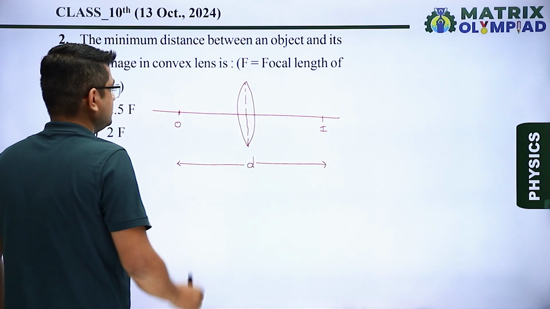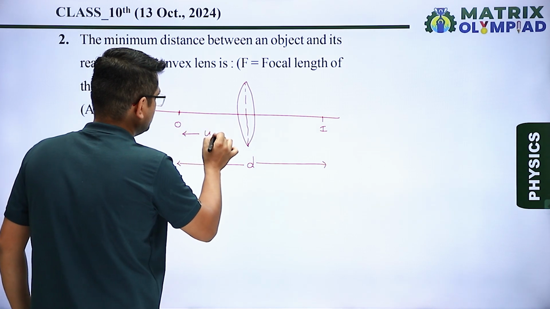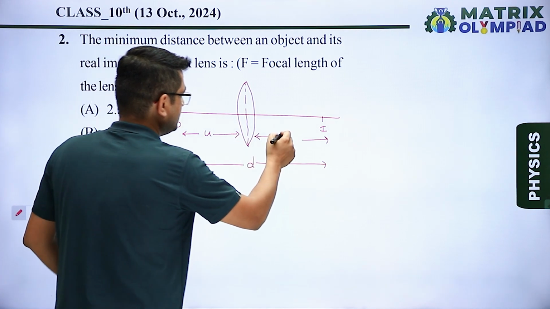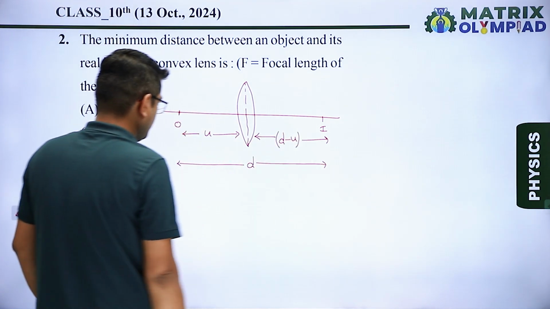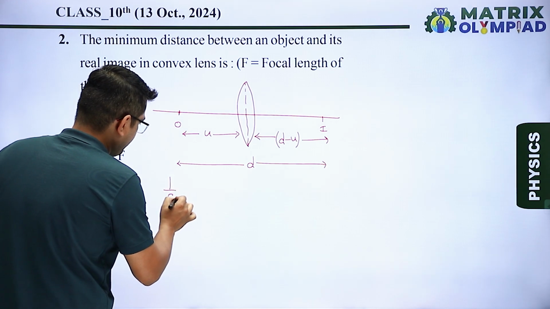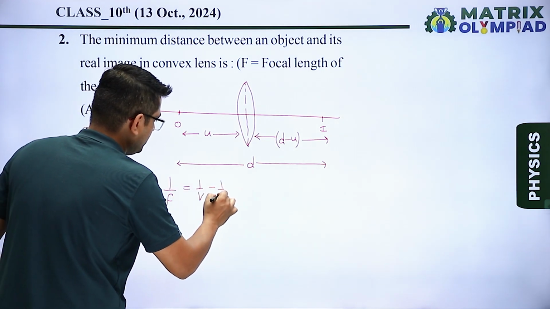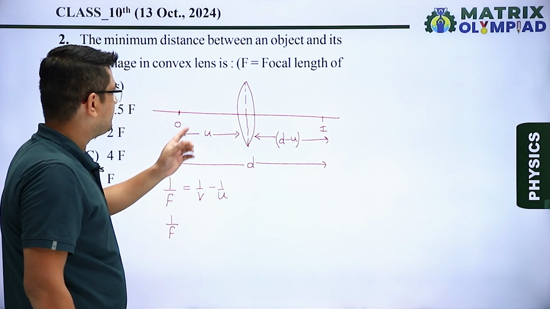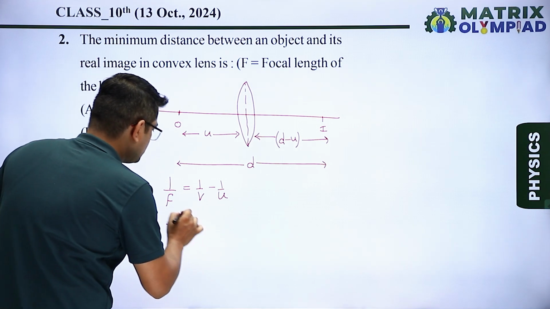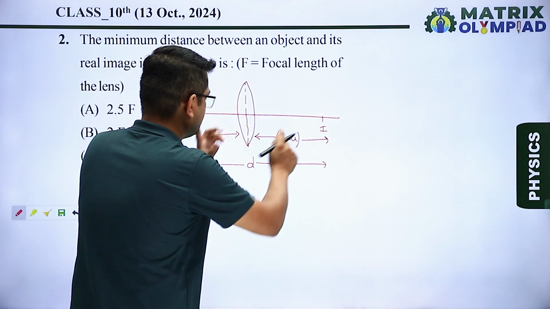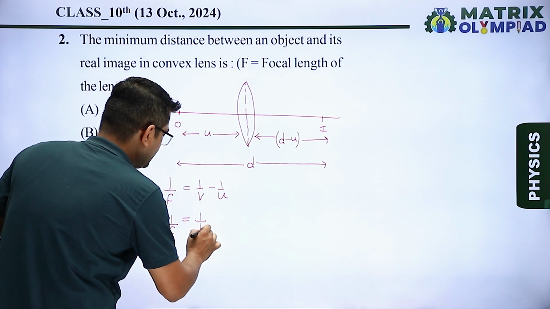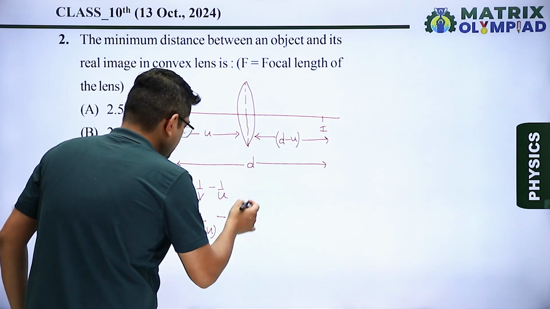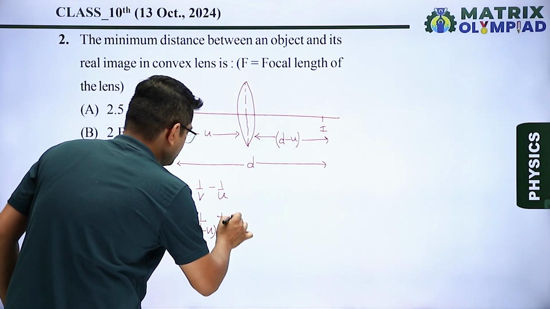And we know that the distance of object is denoted by U and the distance of image will be given by, this is D, this is U, then it is equal to D minus U. We know that we have a lens equation 1 upon F is equals to 1 upon V minus 1 upon U. Now putting the values here, 1 upon F, using sign convention we know that the focal length of convex lens is positive, equals to, now the value of V we can see here is D minus U in positive, so it becomes 1 upon D minus U, minus the value of U is in negative using sign convention, so minus minus becomes plus 1 upon U.